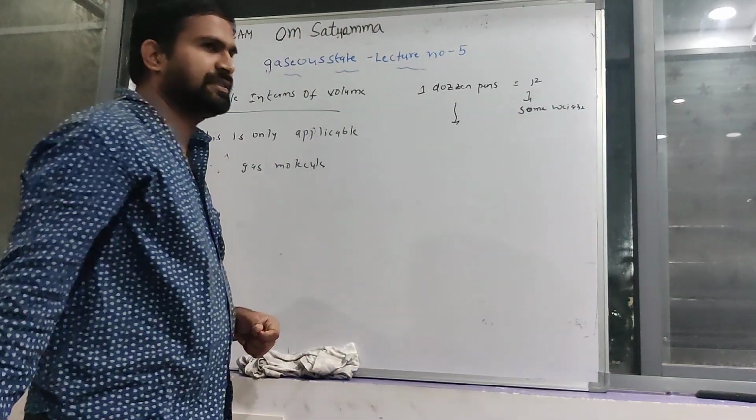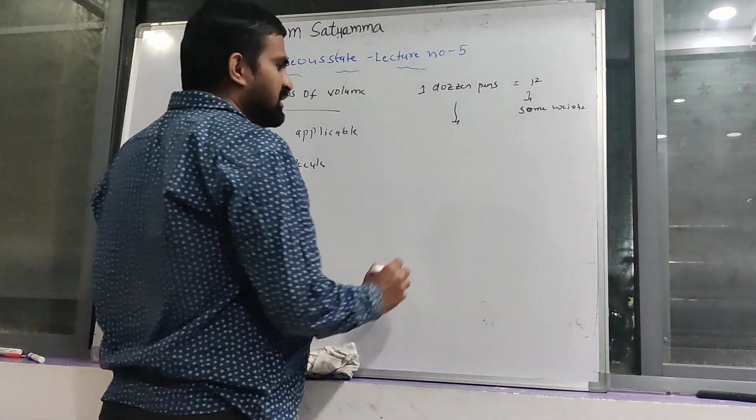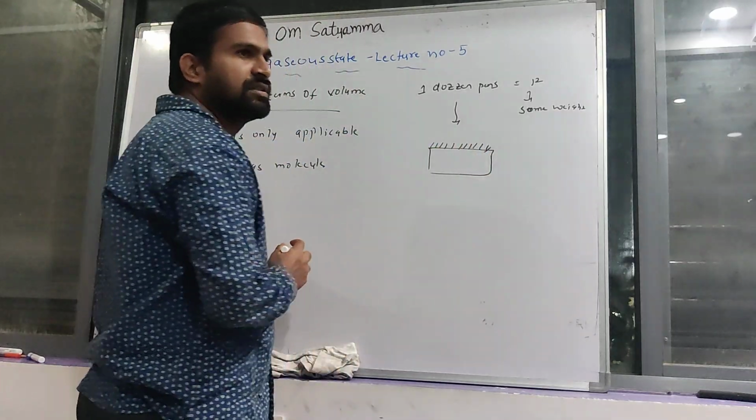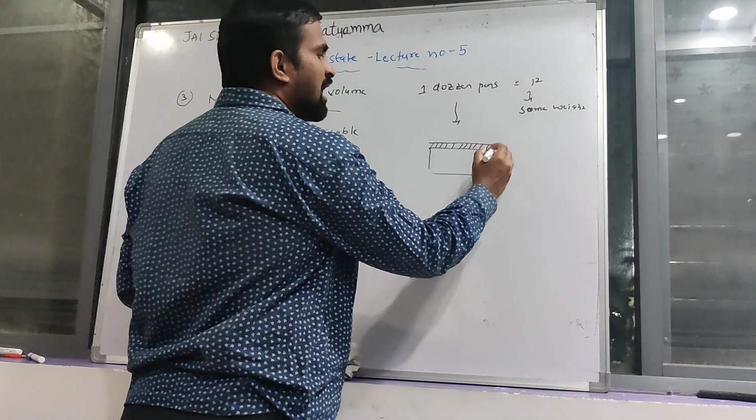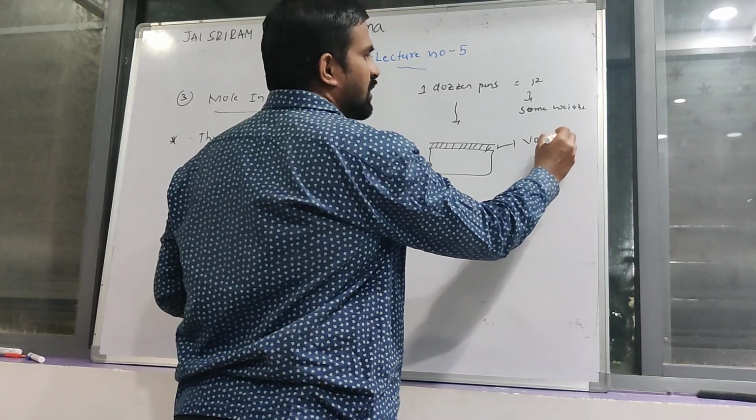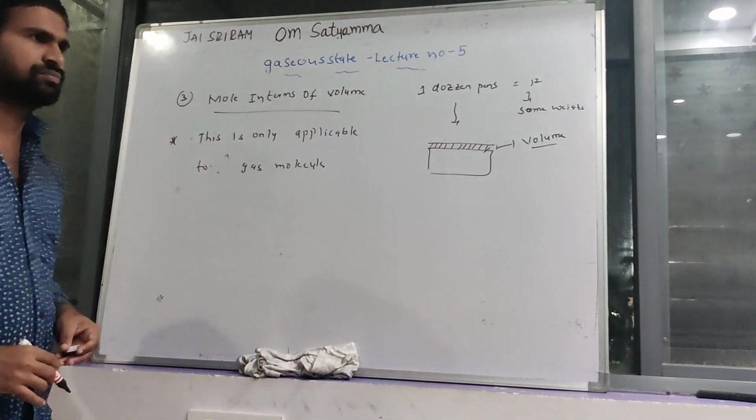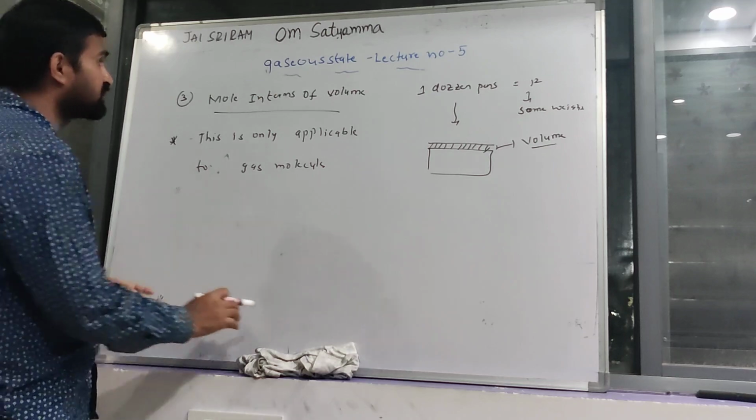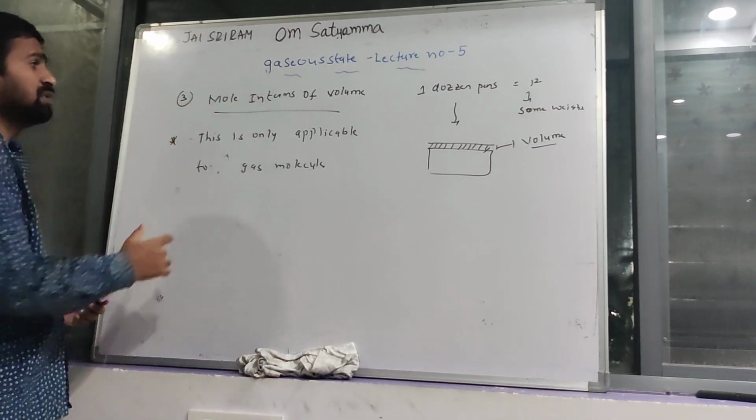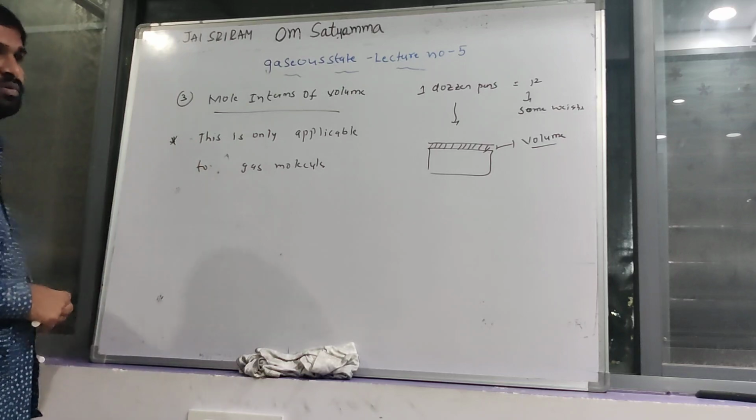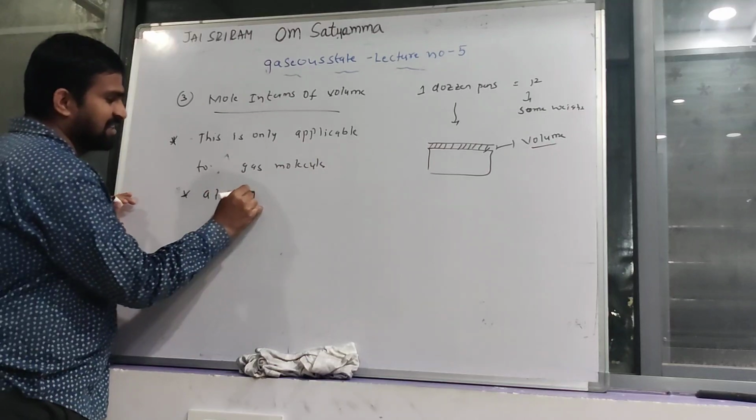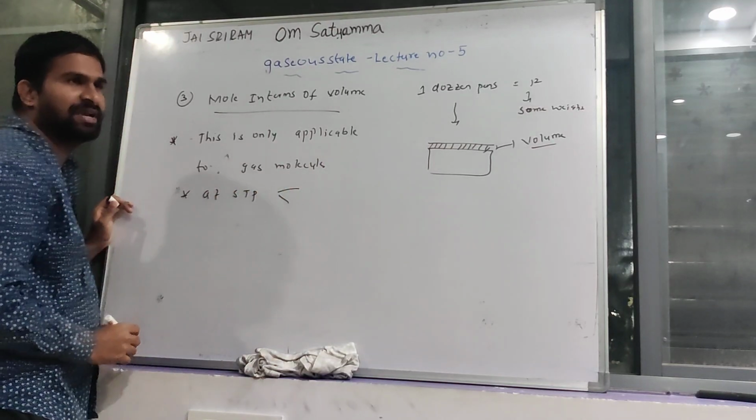This 1 dozen pens, put on the surface of the floor, occupies some volume, whatever it may be. Here also, moles in terms of volume are only applicable to gas molecules. At STP conditions, you already know that, STP means standard temperature and pressure.